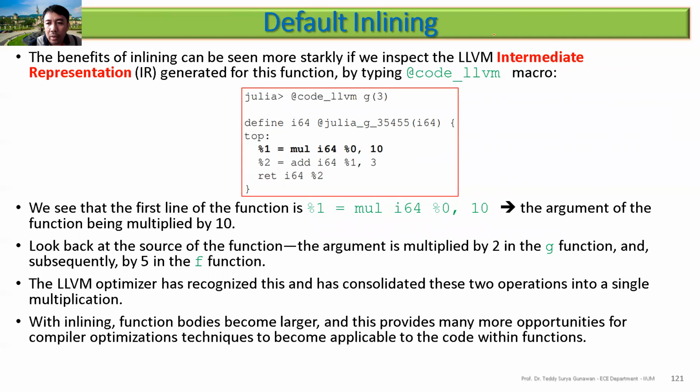Also we have this called code type here. Then we have also the intermediate LLVM representation, using code LLVM. So if you see here, this is the code LLVM. It does the multiplication directly. You can see this does the multiplication directly. There's no function call there.